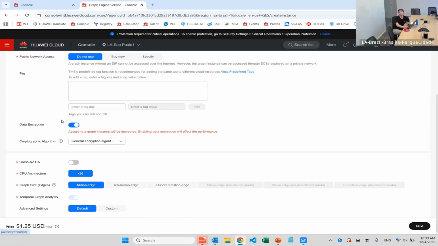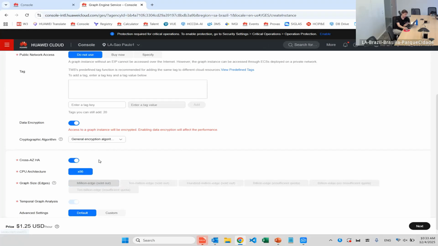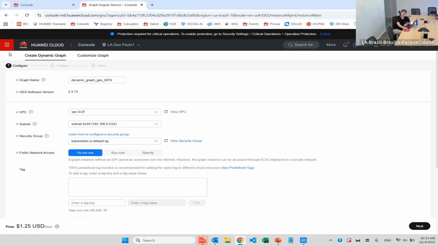If we traverse these requests in the internet or whatever, it will be encrypted. We can also have the cross AZ, high availability, and Cepros HCS already has more than one AZ, so this is a function we could apply to HCS and provide high availability, and some other things like the graph size, right? But I'm not going to create because I already have one.